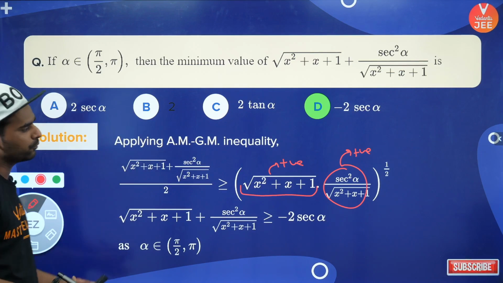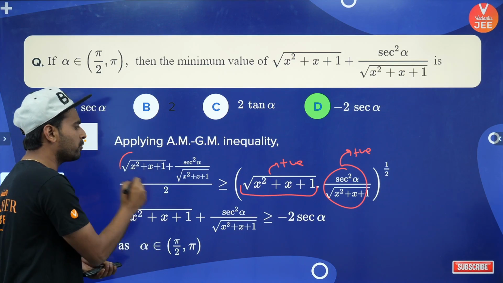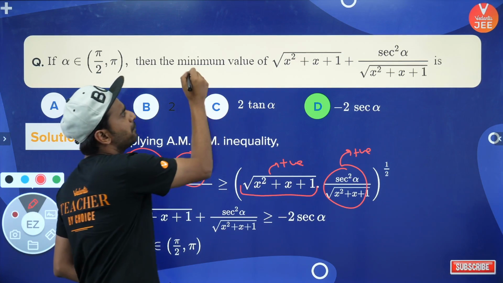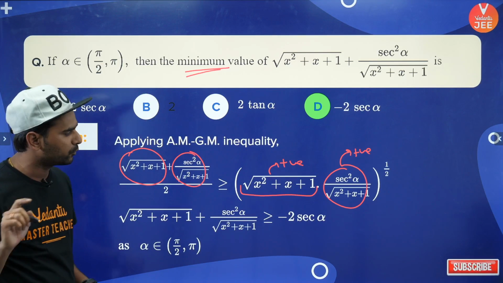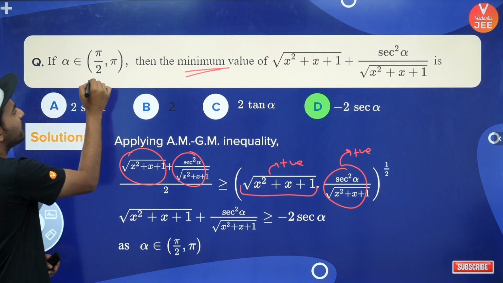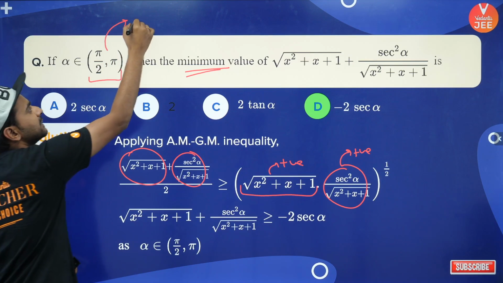ये चीज लगा सकते हैं. क्यों? क्योंकि दोनों के दोनों टर्म्स जो इन्वॉल्व है वो पॉजिटिव है, number one, and minimum value is asked and the product is coming good. That's why we can apply AM greater than equal to GM. But remember, the sec alpha going over here is in the second quadrant.